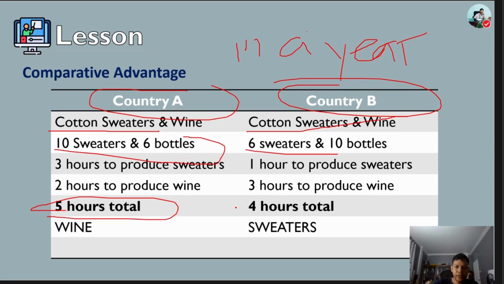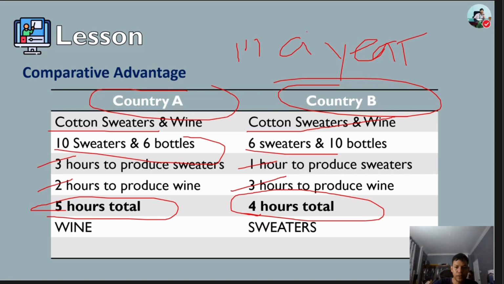Country B, on the other hand, takes 1 hour to produce 10 sweaters and 3 hours to produce 6 bottles of wine, with a total of 4 hours. So for country A we have a total of 5 hours, and for country B a total of 4 hours.